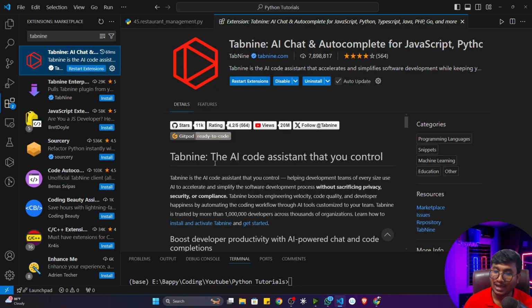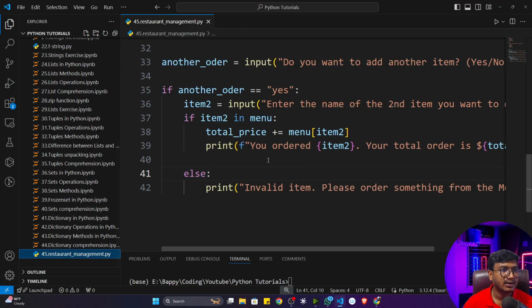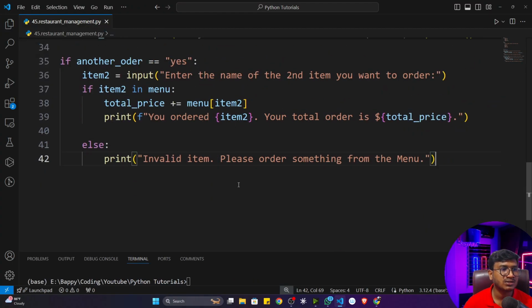But initially I won't suggest installing this extension, because you are learning here, and if you are getting code suggestions, you are not writing the code from your end. But I'm a developer. I have installed this extension in my IDE because whenever I implement projects, I don't need to write repetitive code again and again. I can write very quick code with the help of auto suggestion. That's the idea. Initially I won't suggest it, but if you want to explore, you can install it. Here there is an install button you will get. So this is called Tabnine, an extension you can install.